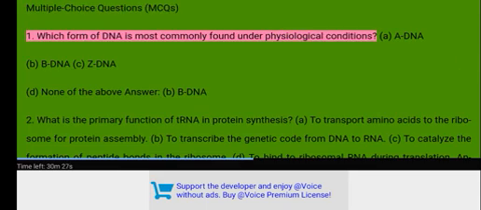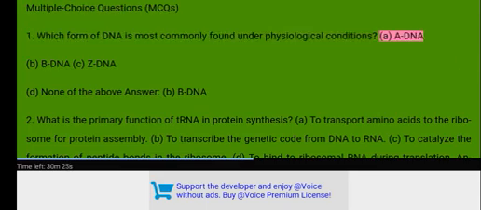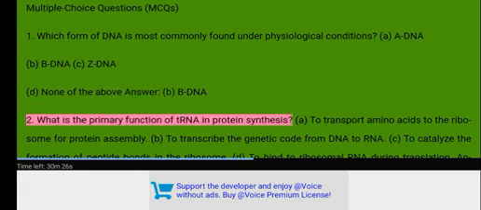Which form of DNA is most commonly found under physiological conditions? A. A-DNA. B. B-DNA. C. Z-DNA. D. None of the above. Answer. B. B-DNA. 2. What is the primary function of tRNA in protein synthesis?